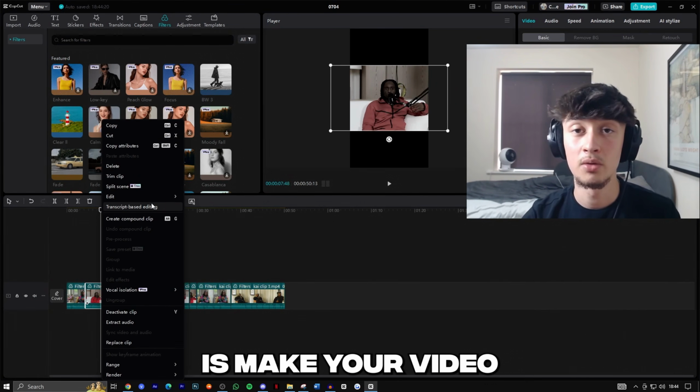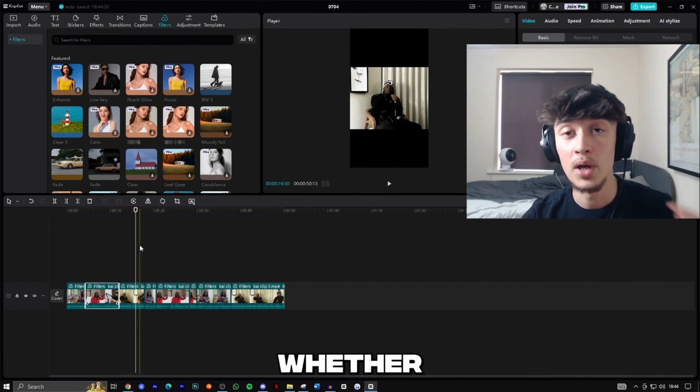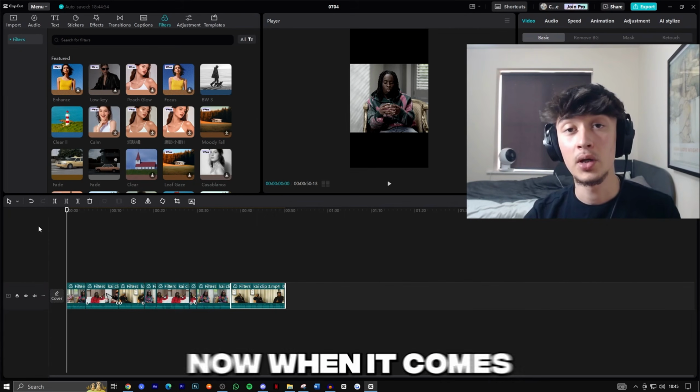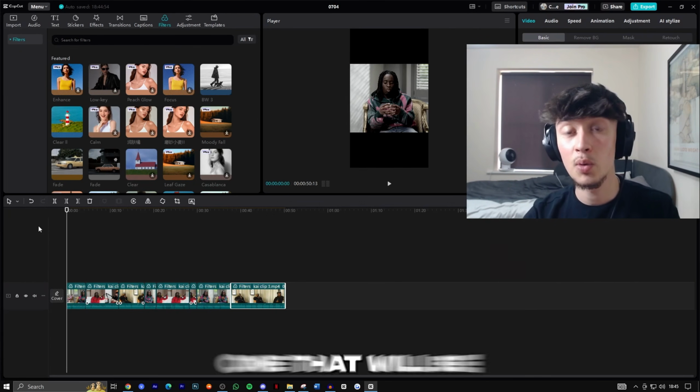But what it will do is make your video a lot less detectable for TikTok's AI system that checks whether your content is original or unoriginal. Now when it comes to actually formatting your TikTok video, the main important clip is the first one. You want to use one that will be a great hook.